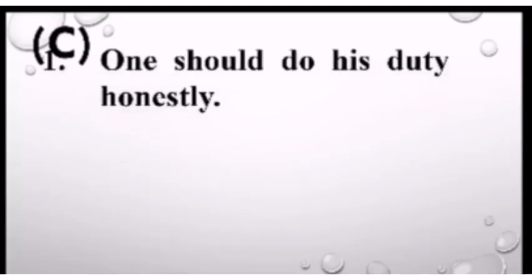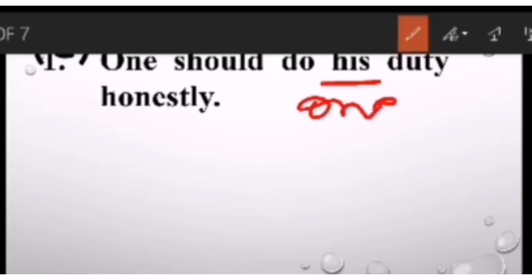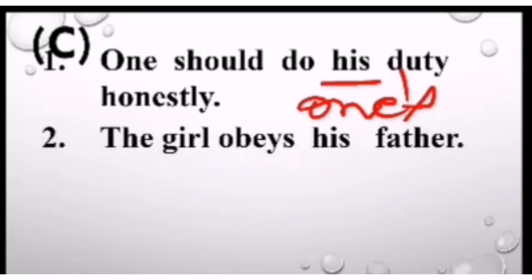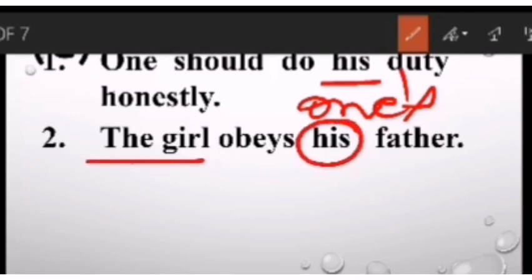Now next sentence. Let's have some more sentences. One should do his duty honestly. Now here just see, one is the subject, so the pronoun used for it should be in the same form. So it should be the possessive form of one only, and that is one's. Correct? Now next sentence. The girl obeys his father. Again we have feminine gender here, and the pronoun used is masculine. So what we will do, again her should be used.